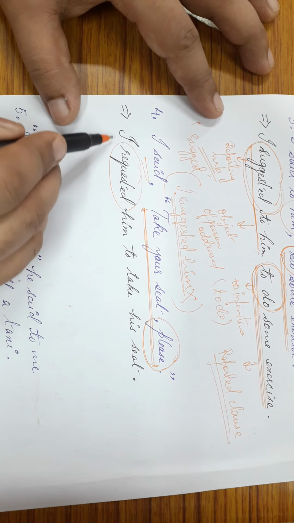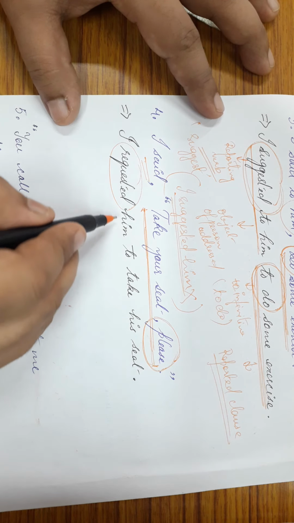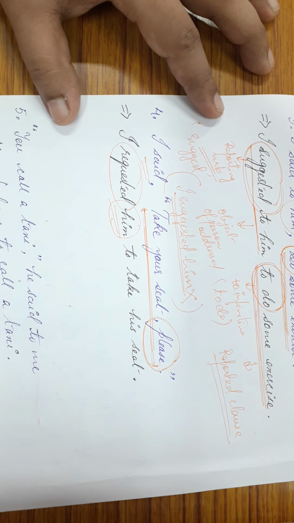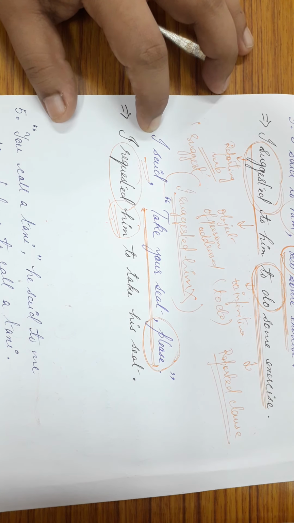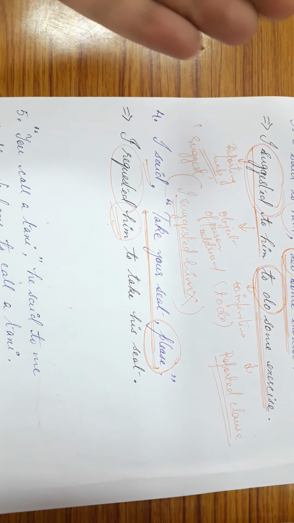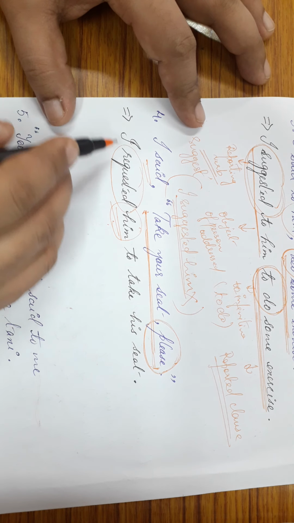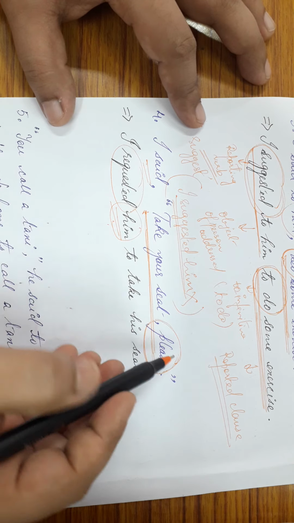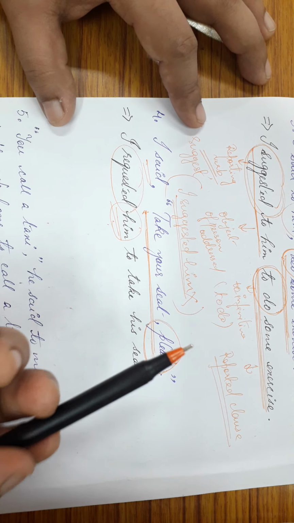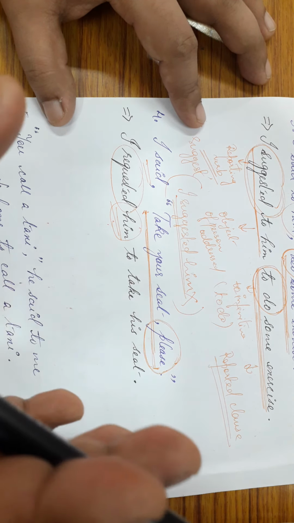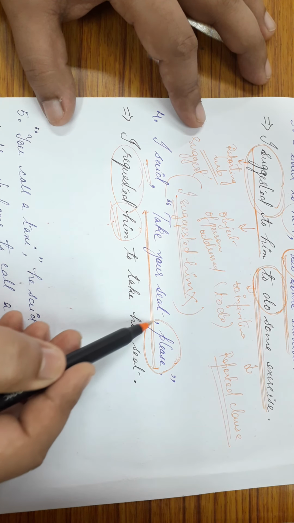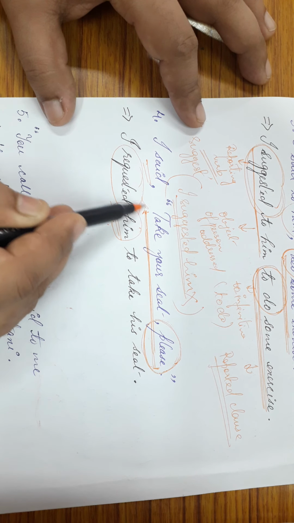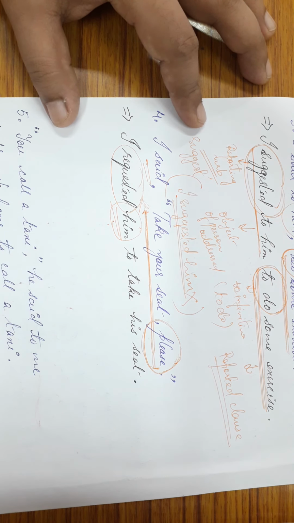So what's happening here? I'm writing simply, I requested him. This I have supplied on my own. This is not given here in the direct speech. Because the object of person addressed is not given in the direct speech, I have supplied it on my own. So I requested him. I give you a technical word, or a technique, in order to determine. Now this please is basically getting converted into request.